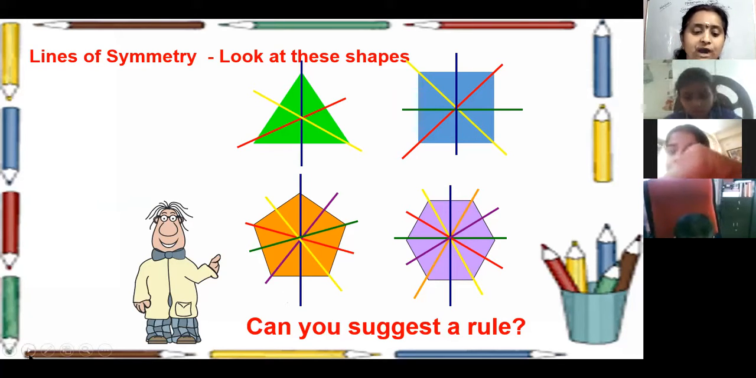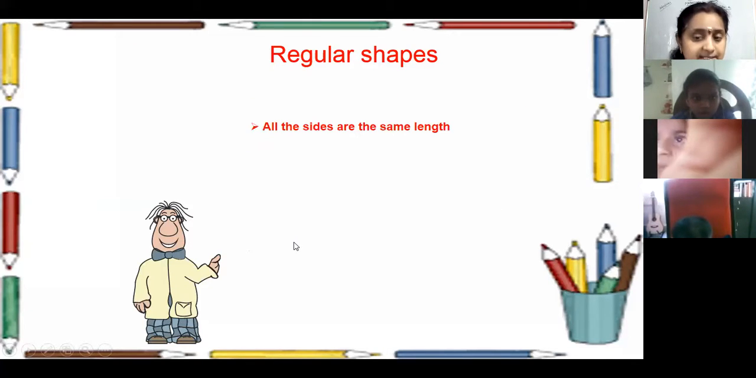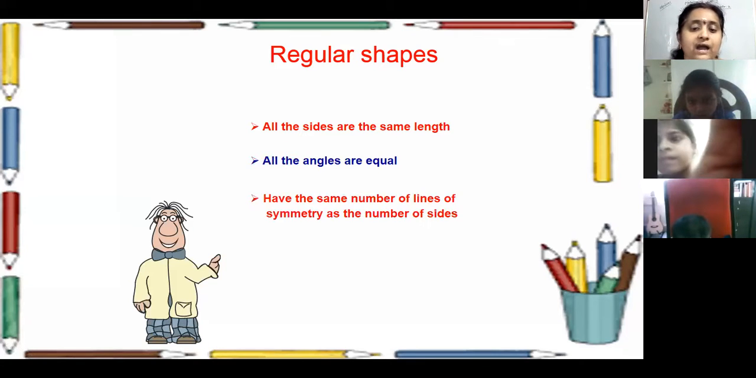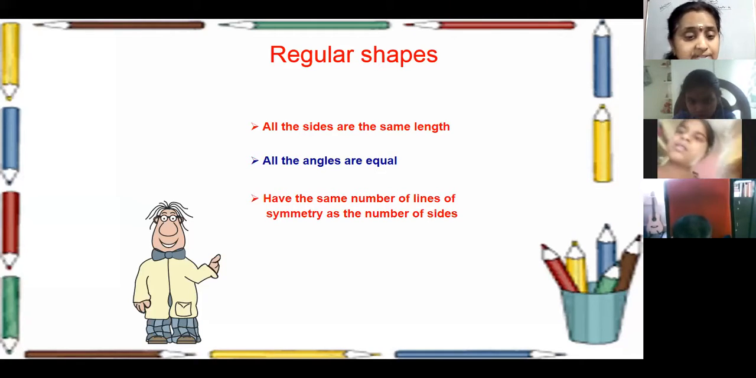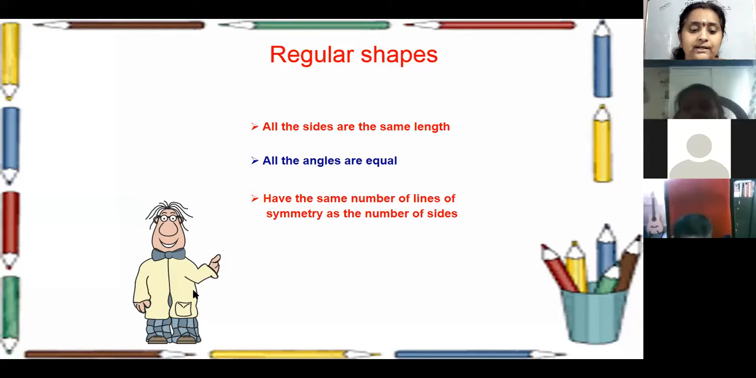What is the rule we can say here? All the sides are of the same length and all the angles are equal, so they have the same number of lines of symmetry as the number of sides. These shapes are said to be regular shapes.